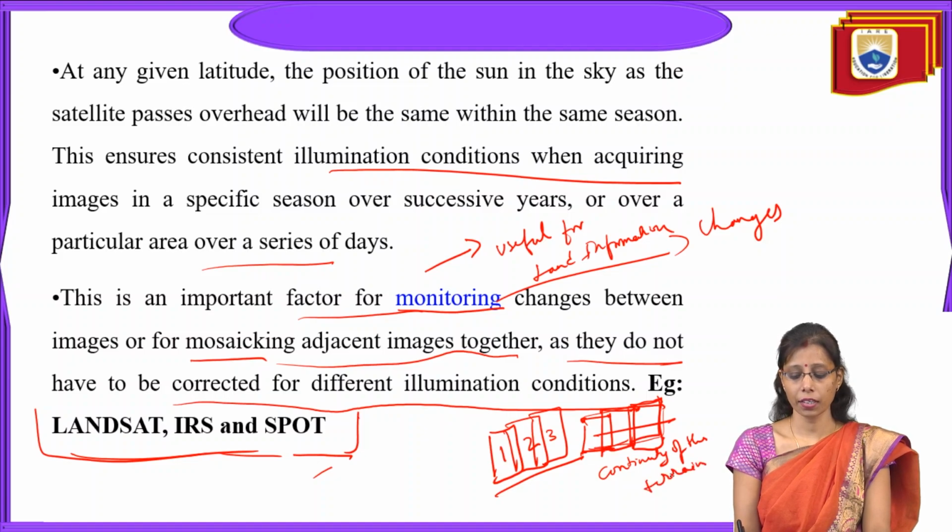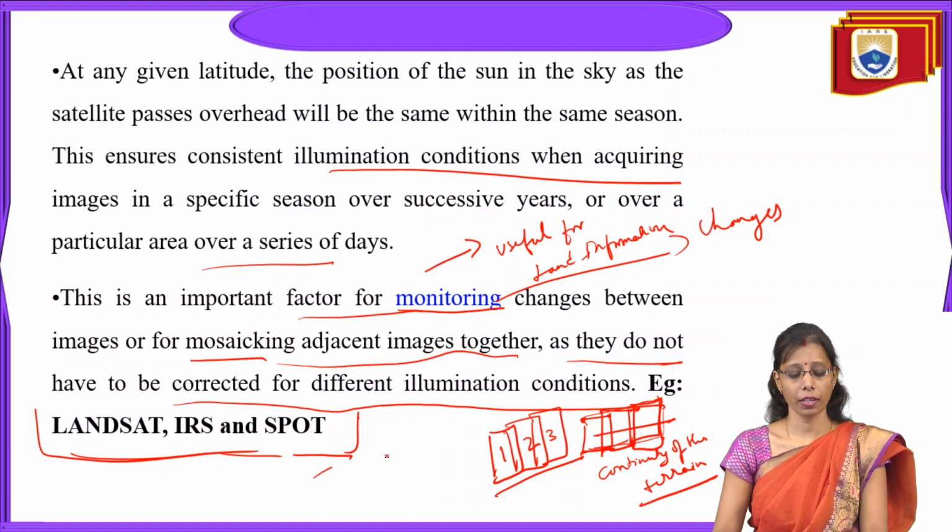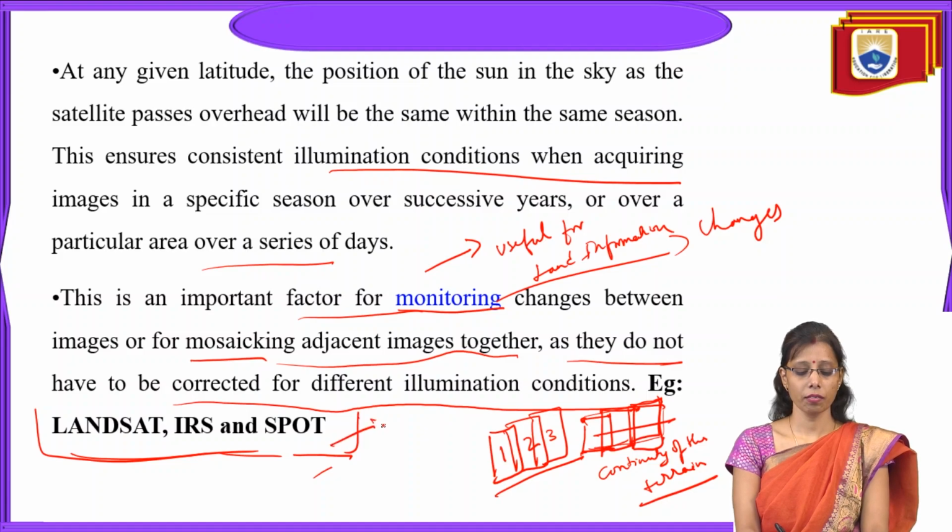So it will tell us the continuity of the terrain, and they do not have to be corrected for the different illumination conditions. Examples of these types of polar orbit satellites are Landsat and IRS. IRS is our Indian Remote Sensing satellite, and SPOT is the French satellite. Landsat will give the land information, the resource information. Even IRS will give the information about the land.